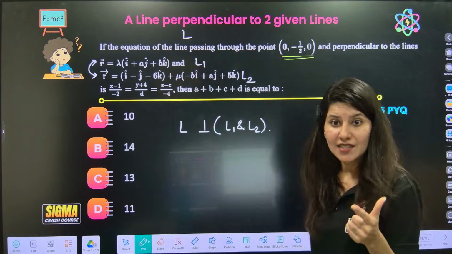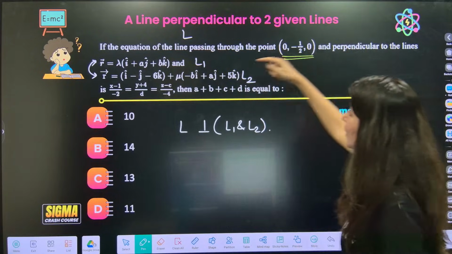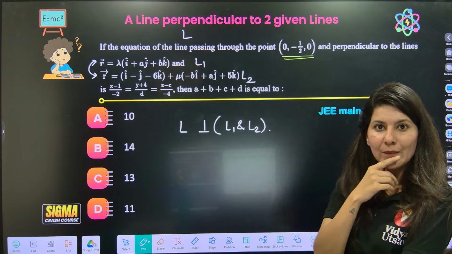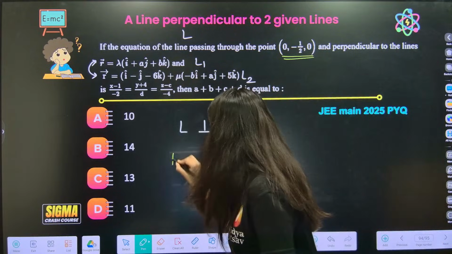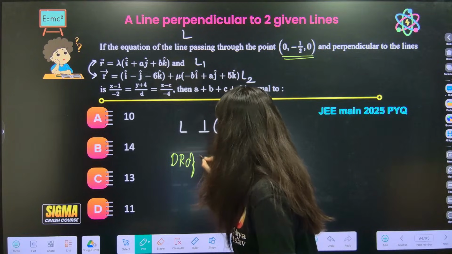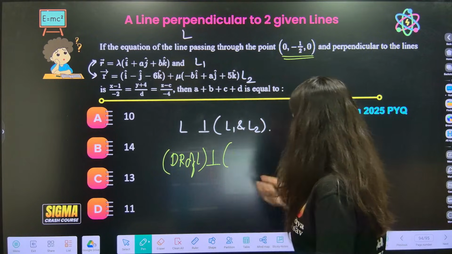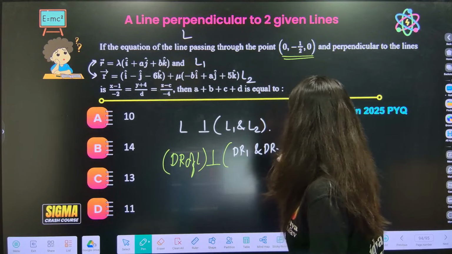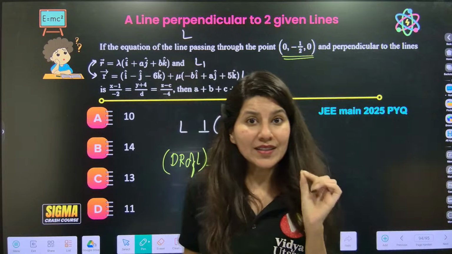Okay, now let's understand. Line L is perpendicular to L1 and L2, correct? So ma'am, the direction vector dr of L is perpendicular to dr1 and dr2. Yes? Okay. Now tell me one thing.